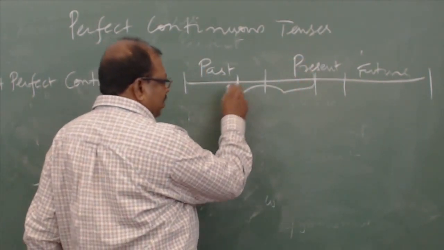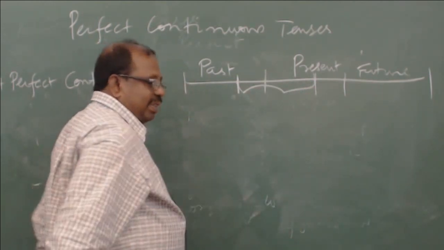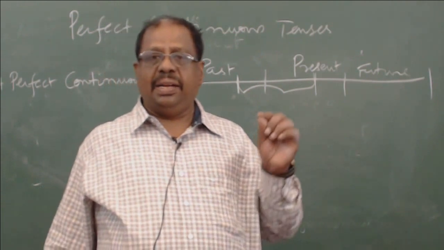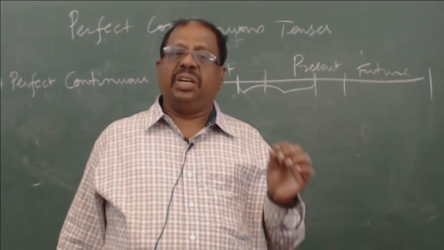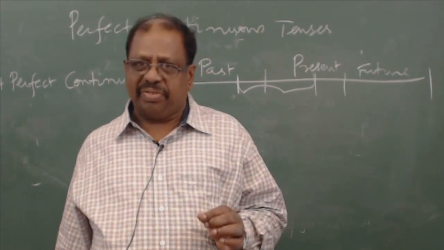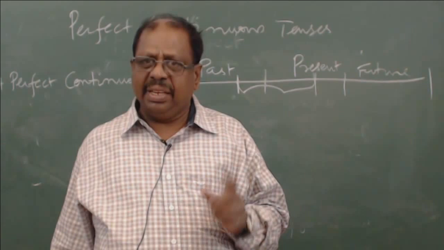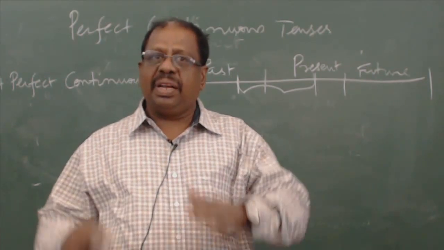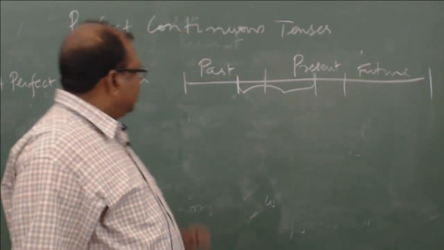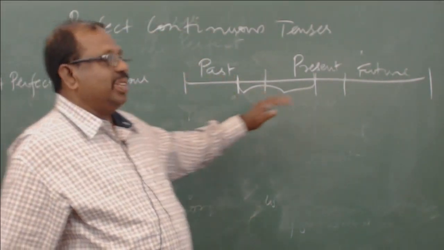For example, I have been studying in IIT Madras since 2013. So today I am talking in 2015, but I started studying in IIT Madras in 2013, and till the moment I am talking, that action is continuing. So that is the situation where you will be using the present perfect continuous tense.